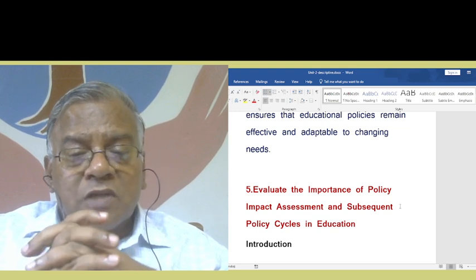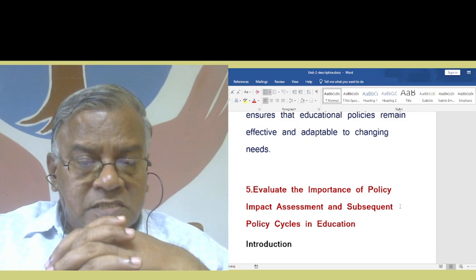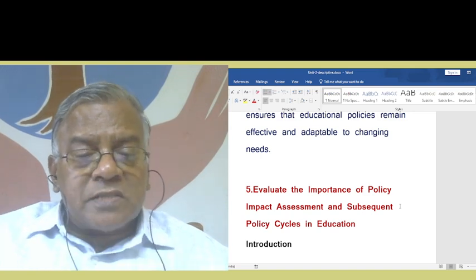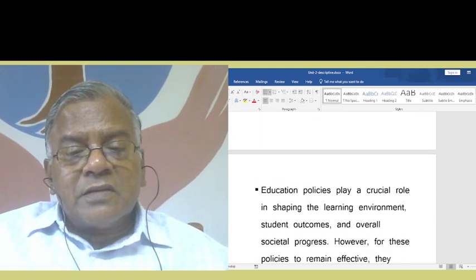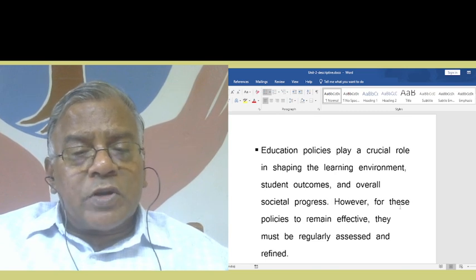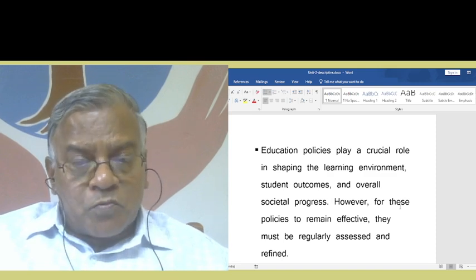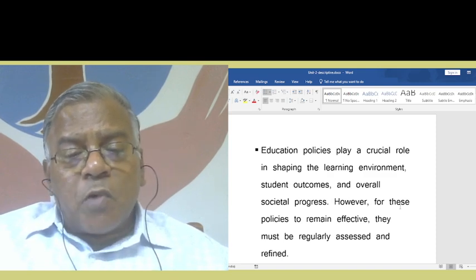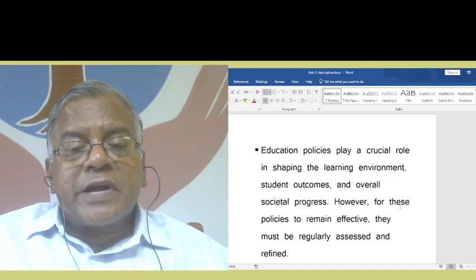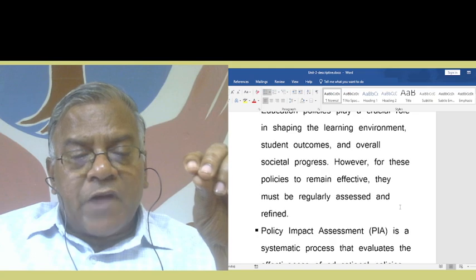Evaluate the importance of policy impact assessment and subsequent policy cycles in education. Education policies play a crucial role in shaping the learning environment, student outcomes, and overall social progress. However, for these policies to remain effective, they must be regularly assessed and refined.